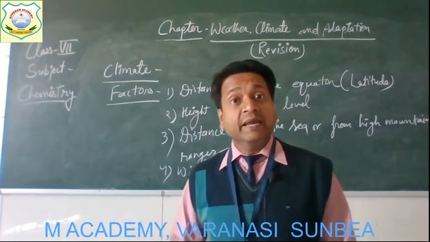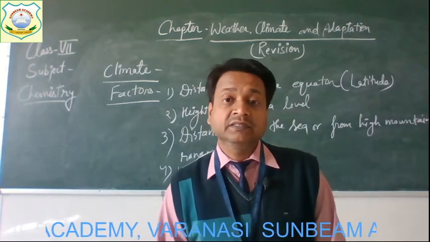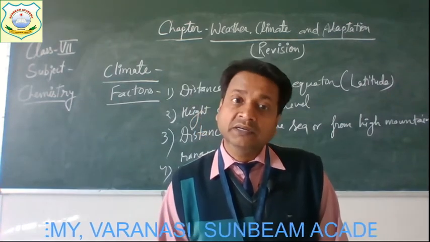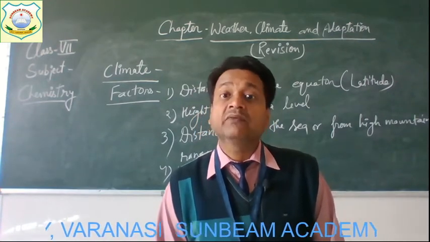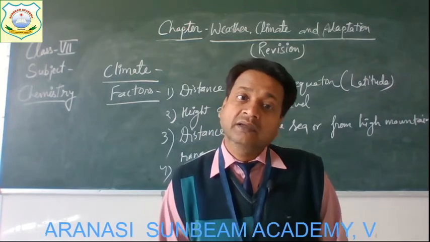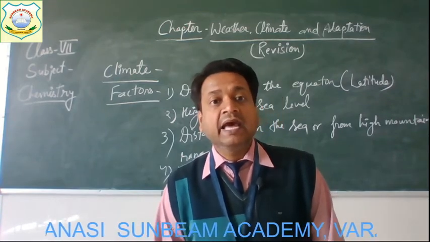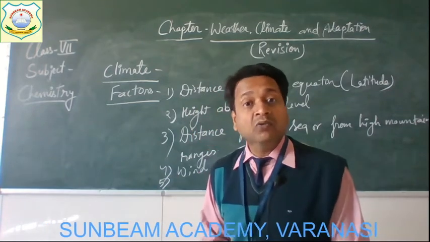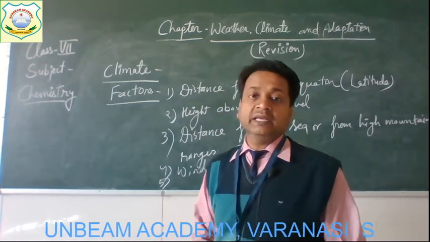The climate depends on whether winds are hot or cold, humid or dry. So that will also determine the climate of that place. And the fifth factor is the amount of moisture or humidity in the air.